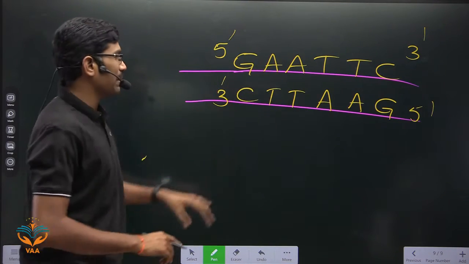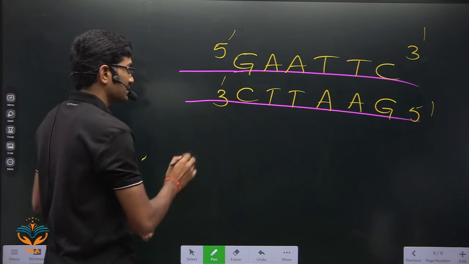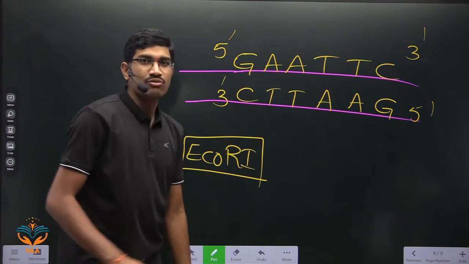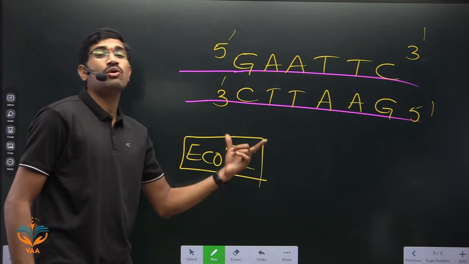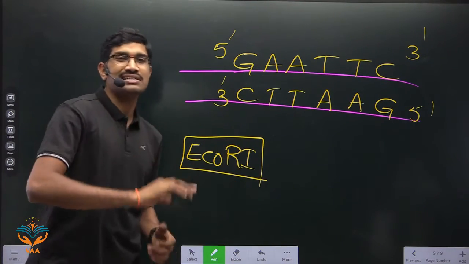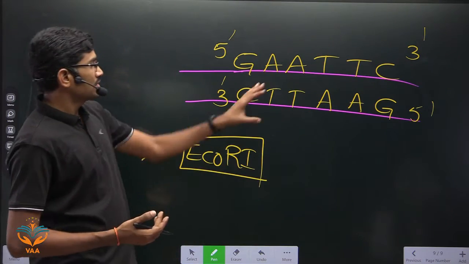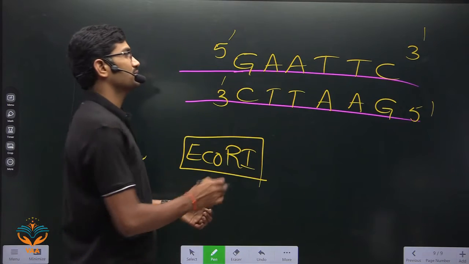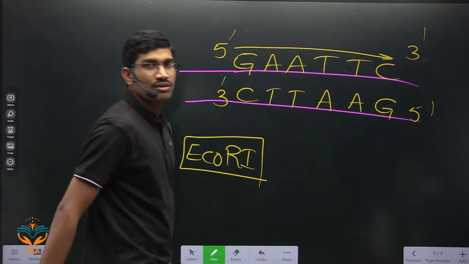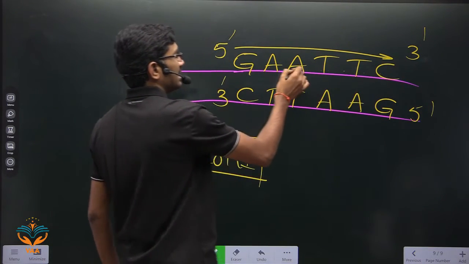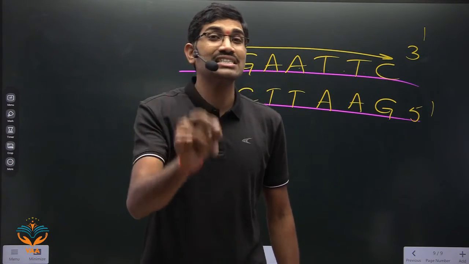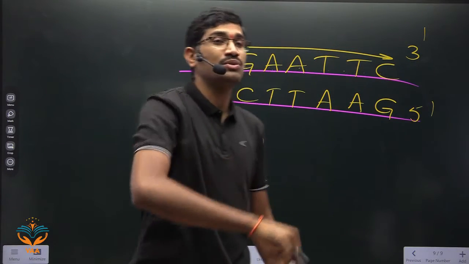Actually this is a palindromic sequence that is recognized by the EcoR1 restriction endonuclease. What is the name of that restriction endonuclease? It is EcoR1. What is the full name and what is this EcoR1? Everything I will tell you in the next lecture, because there we will study the remaining points. Here we will see how they are palindromes. GAA-TTC. So in this way you are reading this. When you read the other one, CTTAAG, is it exactly the same? No, it is different.